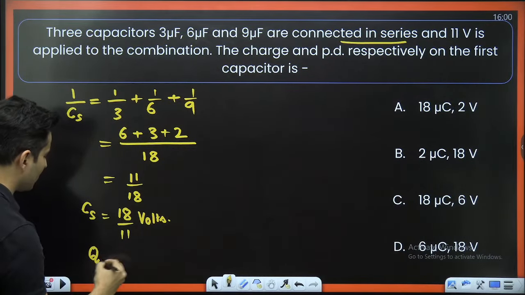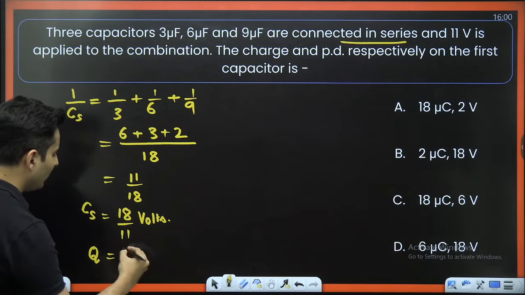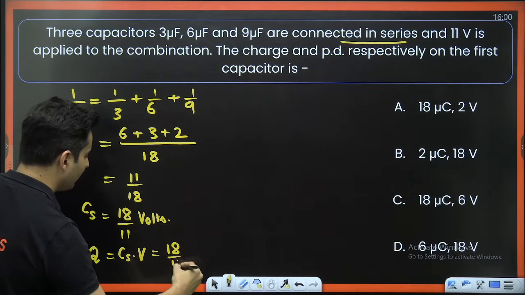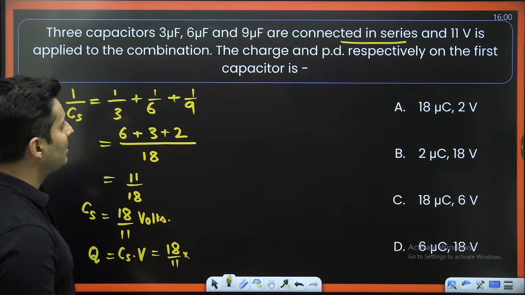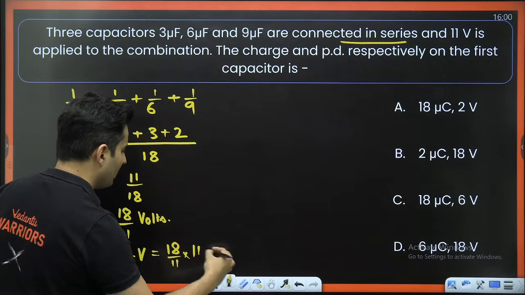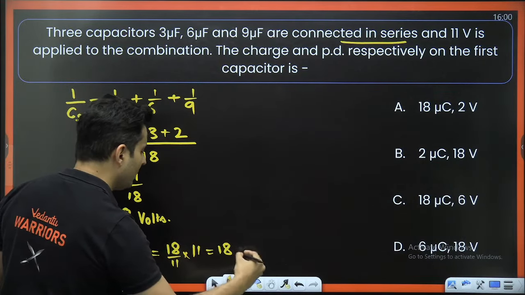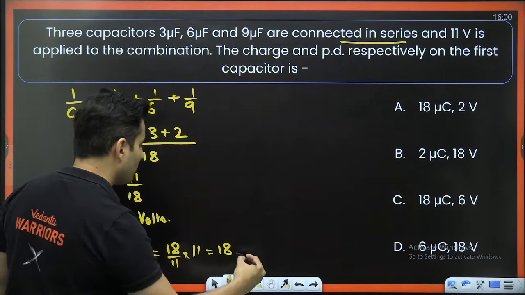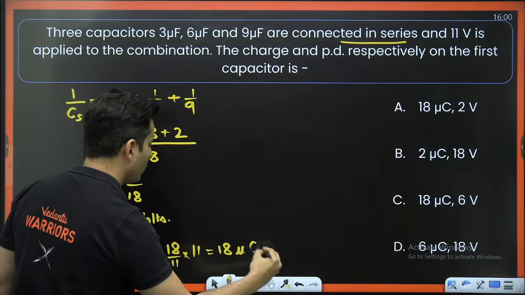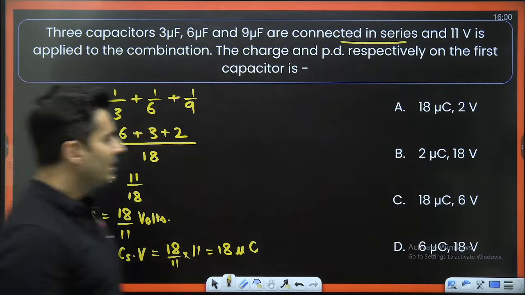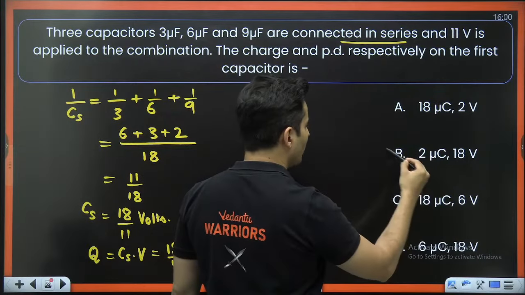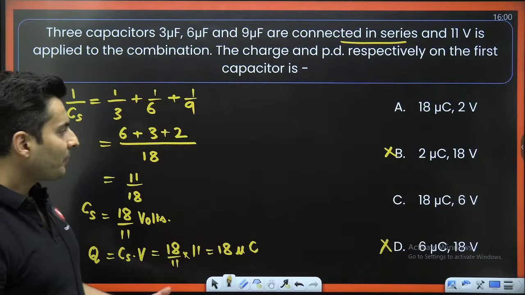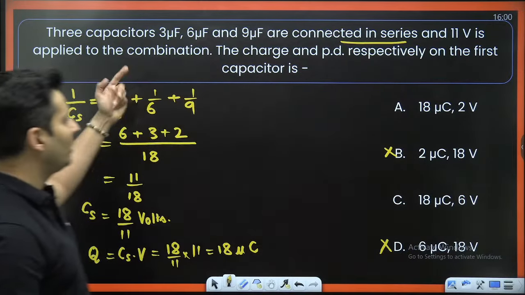So what is the charge? The charge will be C into V. Capacitance is 18 by 11 and the voltage is 11 itself. So this will be 18 micro coulombs, since it is microfarad. So 18 micro coulombs is there here and here. So option B gets eliminated. Option D also gets eliminated. Now, out of 6 and 2, we have to choose one of them.